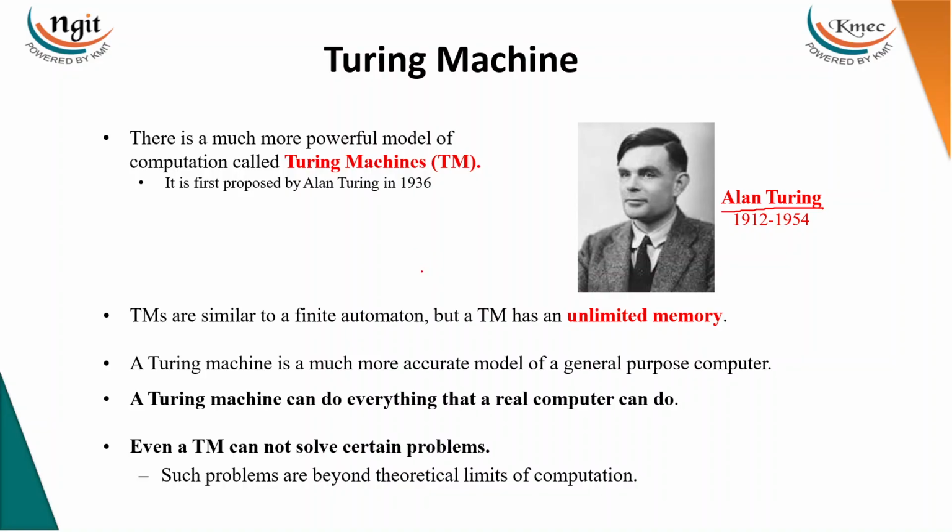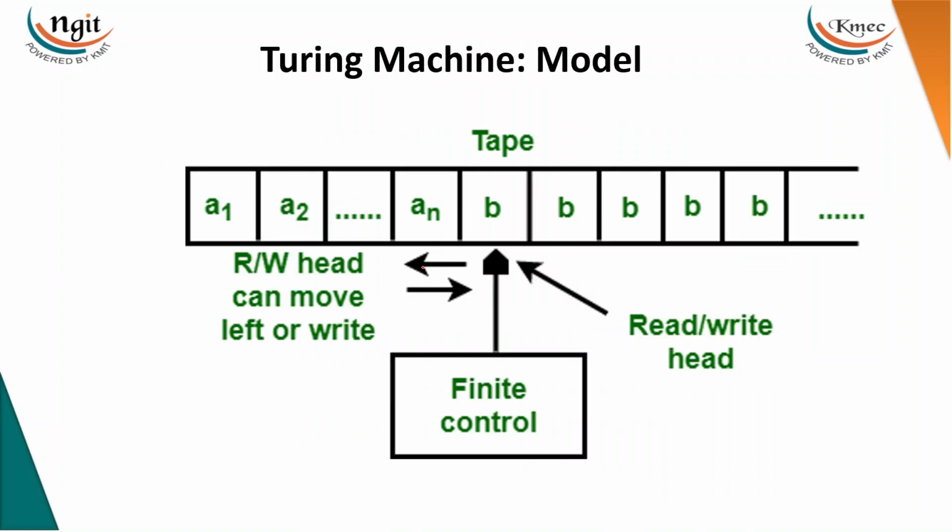And of course, it is a more accurate model of the general purpose computer. Whatever tasks are done by a computer can all be done by the Turing machine. Even a Turing machine cannot solve certain problems. Of course, those problems are called undecidable problems, which we'll discuss.